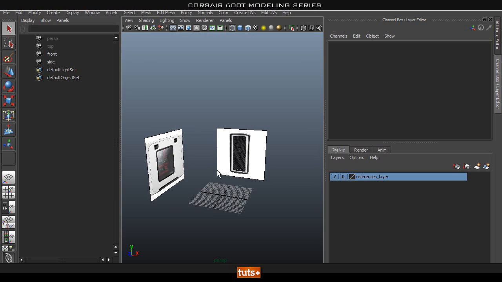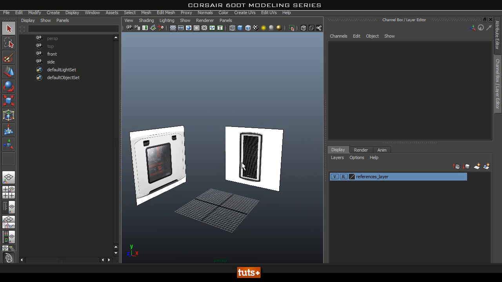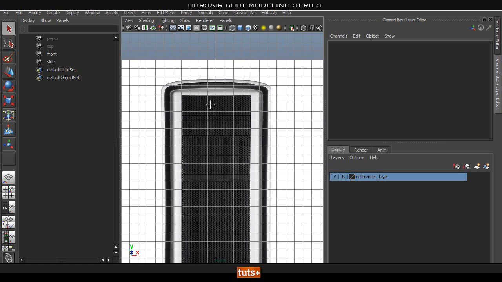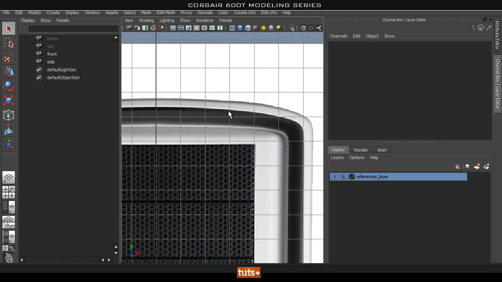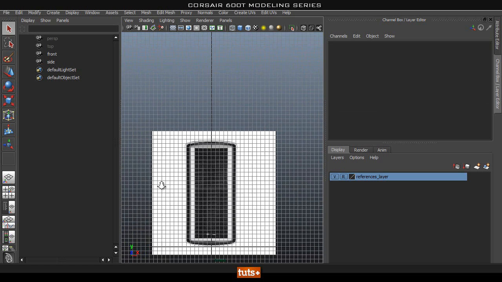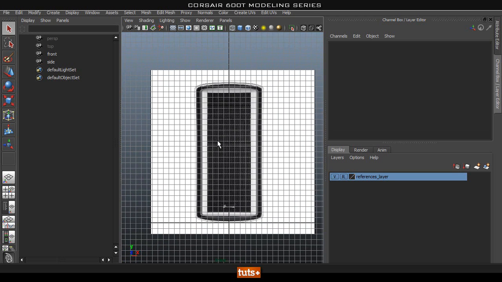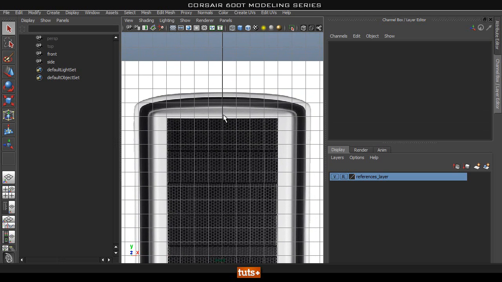There are obviously many techniques that you can use to start modeling this case. The one that I found the simplest, and the one that we're going to go through, is to start off with this panel here. So we'll create the front panel, and then once we've got this basic curve down, it should be pretty simple to use that mesh again to create the other pieces.